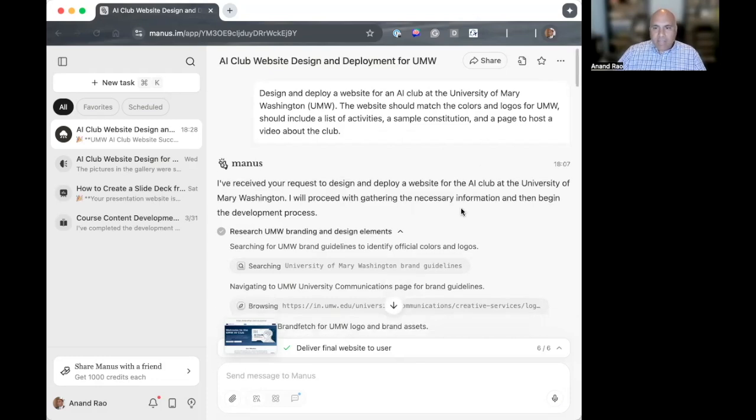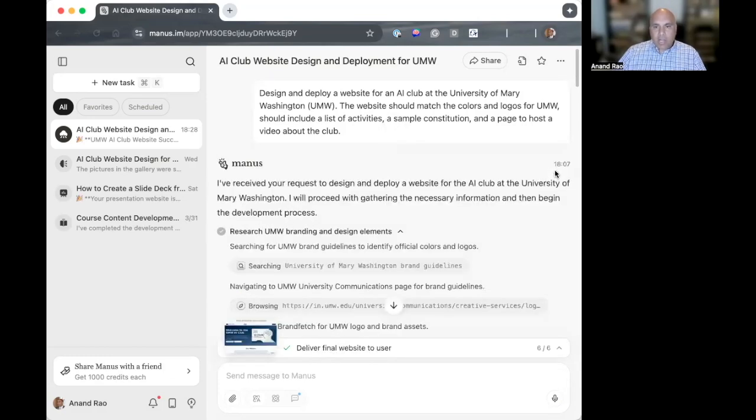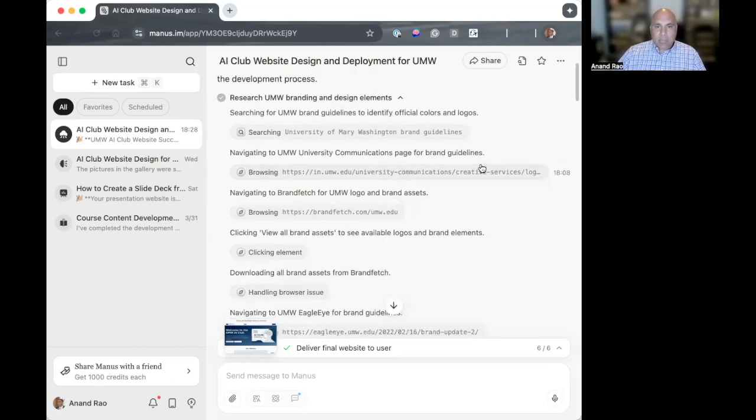Now, what you'll see that follows is all of the information about how it went through this work. As you're doing it, you'll see that it gives task progress, and it'll go through a number of tasks that it needs to complete, and you're able to watch it as it goes along. One thing about agentic AI is that it typically is going to take longer to complete the tasks. In this case, it took a little over 18 minutes, and you can see step by step what it did.